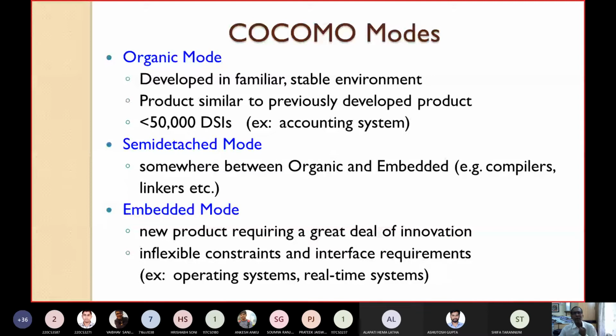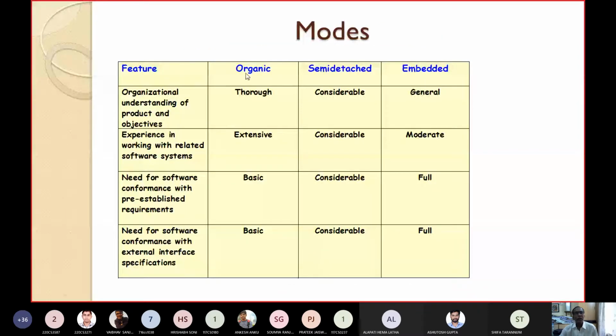Then what is the level of the feature described here, like the organizational understanding of the product and objectives? It is very much thorough in the case of organic, because these are very simple and well established. For organic it is thorough. For embedded it is not so thorough, but of a general kind, and semi-detached is in between.